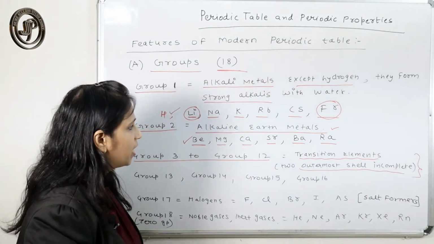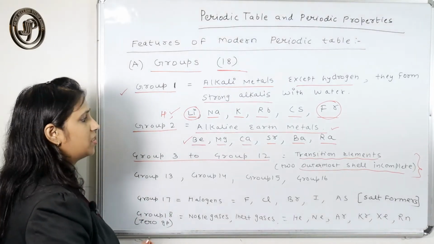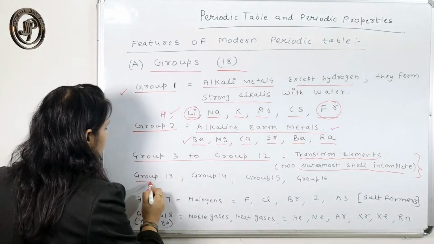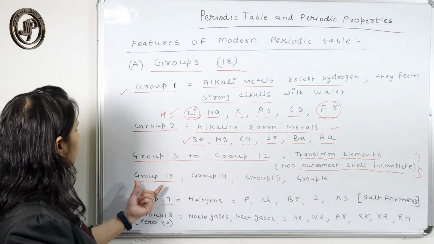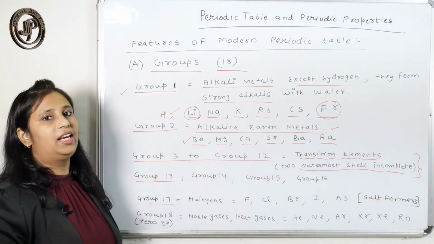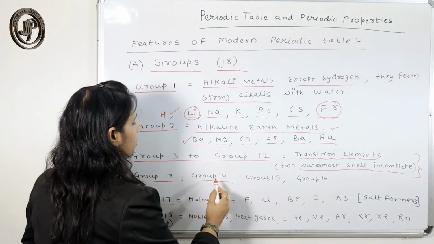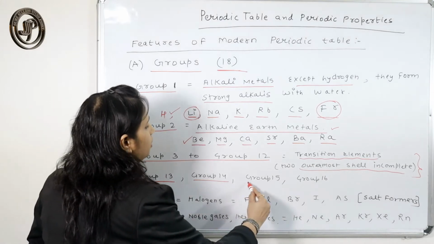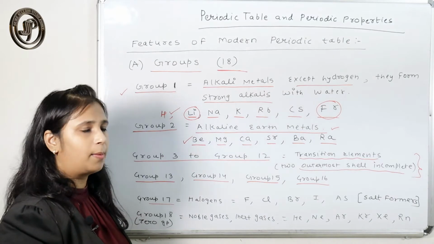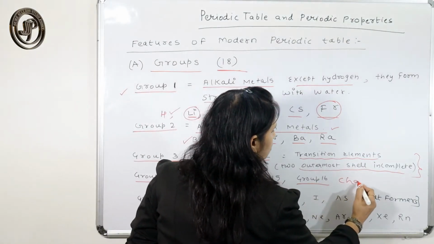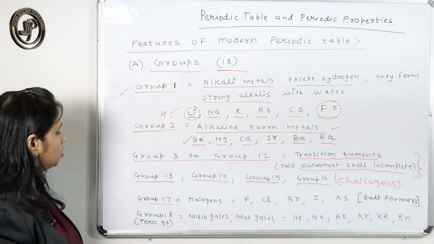That is one of the characteristics, and that is called transition elements. Next, group 13 to group 17. Now we just have to study what group 13 is. Group 13 elements are the boron family. Group 14 elements are called the carbon family. This is the nitrogen family. This is your oxygen family. The oxygen family is also called chalcogens.